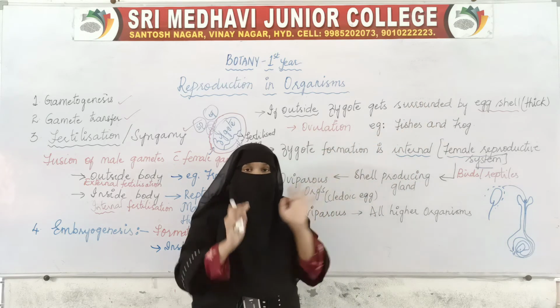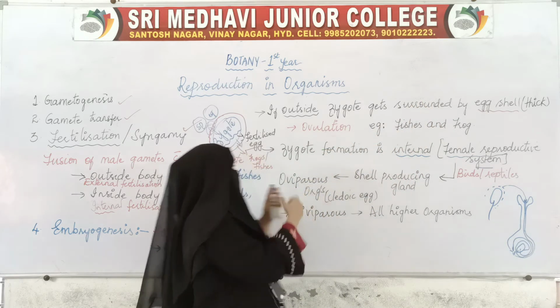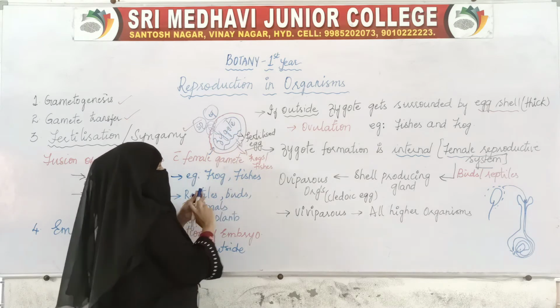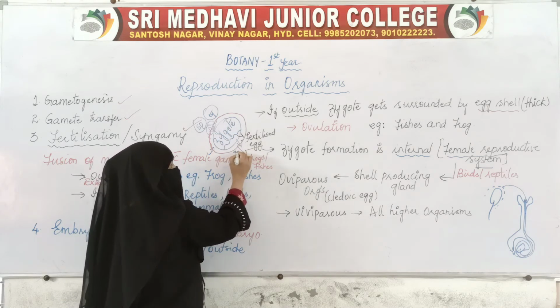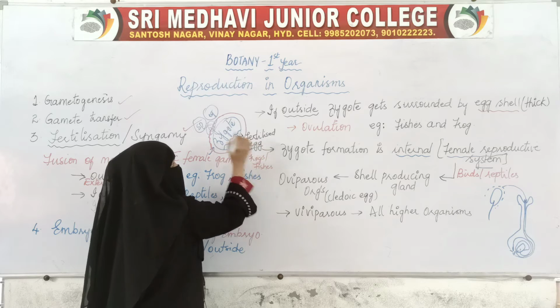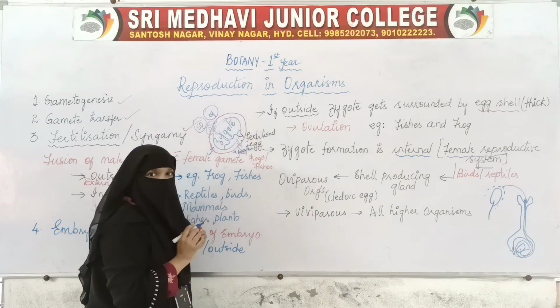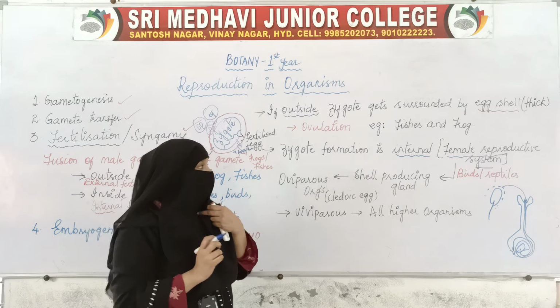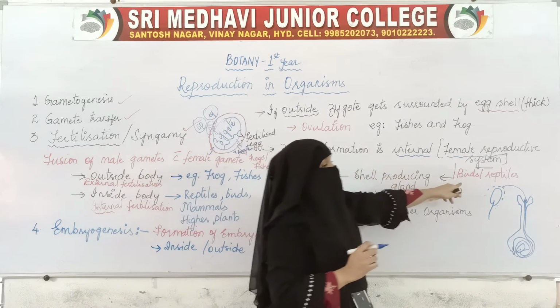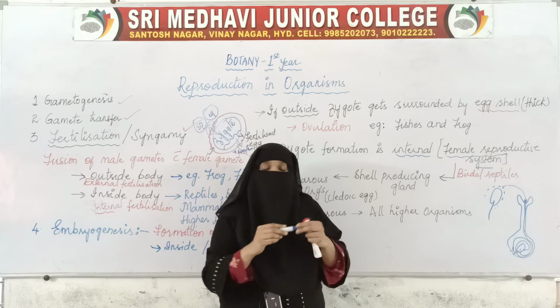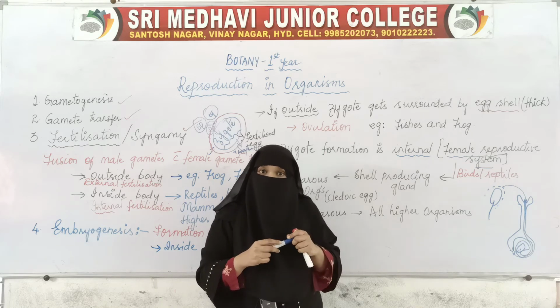The fertilized egg was on the water, and around this fertilized egg a cover is formed, a shell is formed, which is nothing but the eggshell. But in birds and reptiles, the fertilization is inside the bodies of the female organisms.